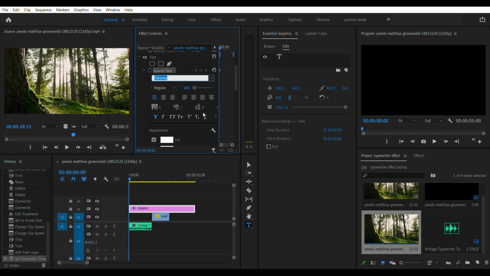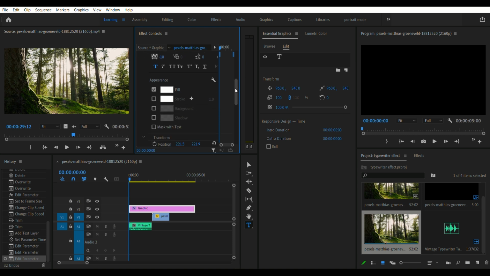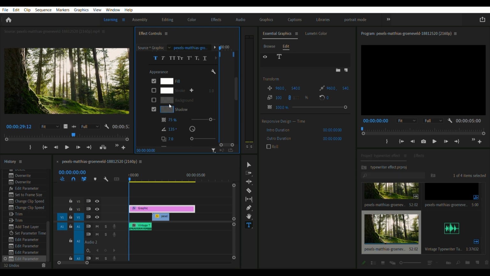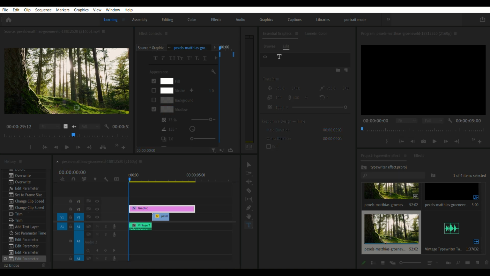So you could change the font. For me, I chose Comic Sans. You could change the color, change the size, change the boldness, and then change the opacity, create a shadow, change the opacity of the shadow. And then after you've done that, you could now select the color of the text. For me, I just went with some classic stuff right there.